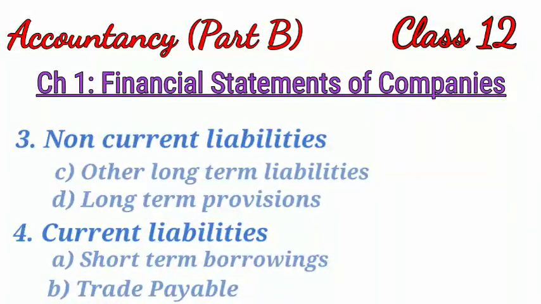Hey learners, welcome back. In the video series of chapter 1, that is financial statements of companies, today we shall continue our discussion and learn about the two remaining subheadings under the heading of non-current liabilities. The two subheadings remaining were other long-term liabilities and long-term provisions. We are going to learn about these two, and also we shall understand the heading of current liabilities and the subheadings under it. So stay tuned with us as this video is going to be very useful for you.